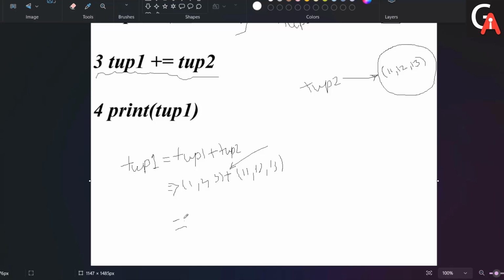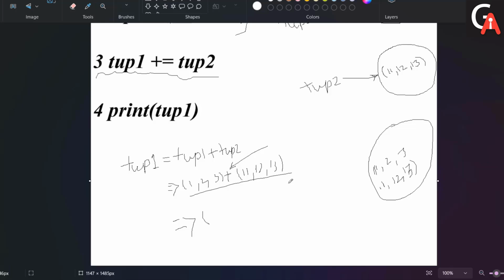So right now what happened is that one new object is created, and in that object this value will be stored. Let me take this one: 1, 2, 3, then we have 11, 12, and 13.